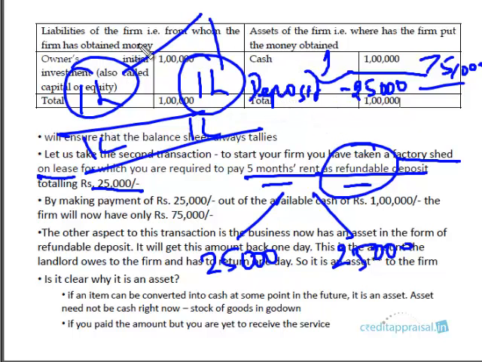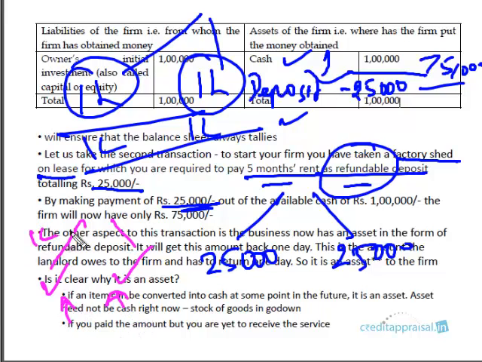One side need not be affected at all. See this example of the 25,000 lease deposit. The liability side was not affected. In fact, the two heads that were affected, both cash and deposit, are on the asset side. So this is another type of transaction that you need to understand. You'll have transactions where either both liability and assets go up by the same amount, as in the first example.